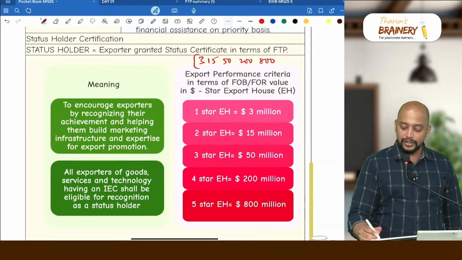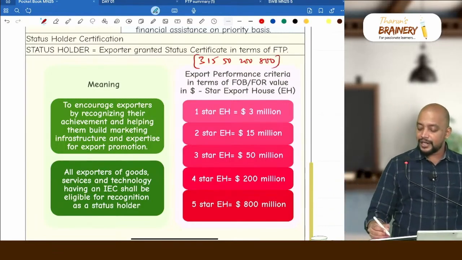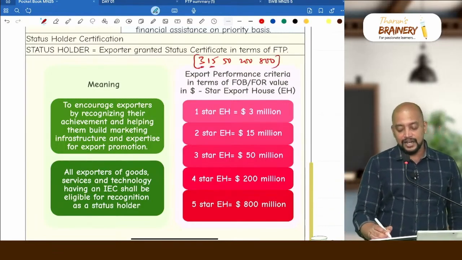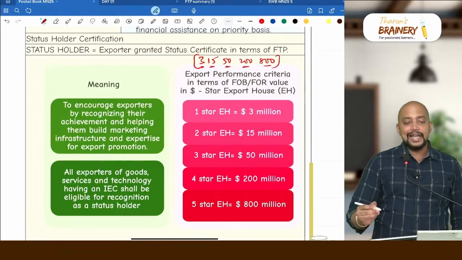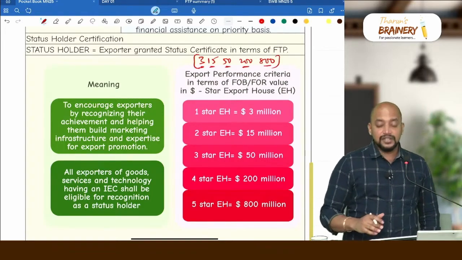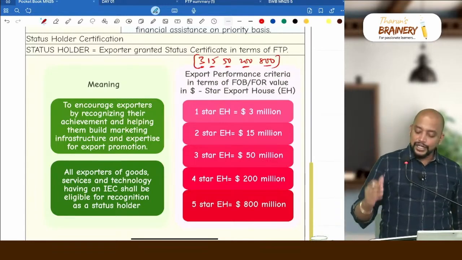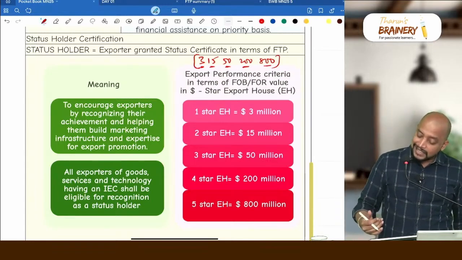Now this also you try to remember: 315, 50, 200, 800. 3 is what? 1 star. 15, 2 star. 50, 3 star. 200, 4 star. 800, 5 star. So this many million dollars we need to achieve, then we will get the star status.